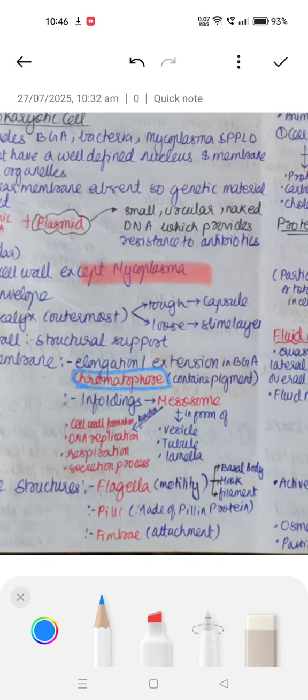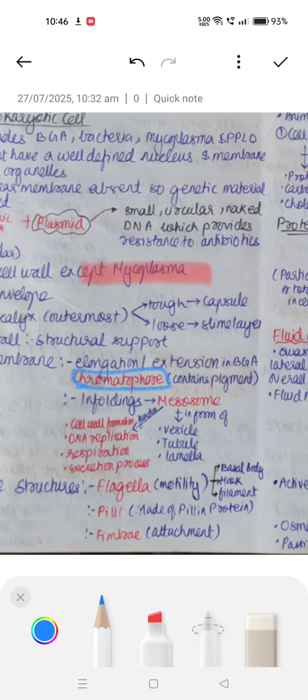Next we have enfoldings of the cell membrane, known as mesosomes, which are in the form of tubules, vesicles, and lamellae. Their major functions are cell wall formation, DNA replication, secretion, and respiration.